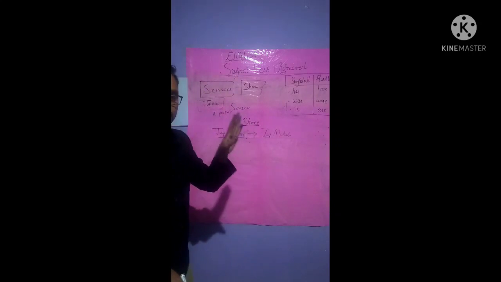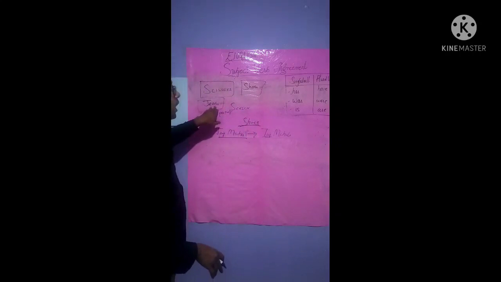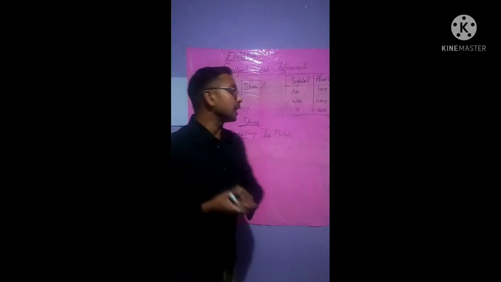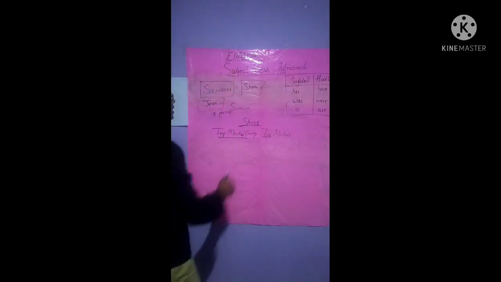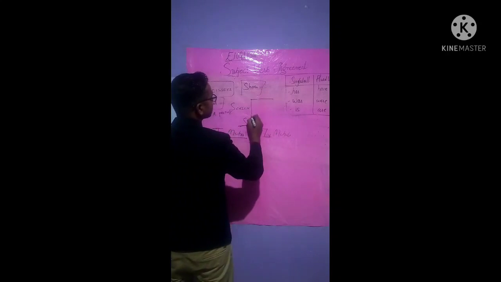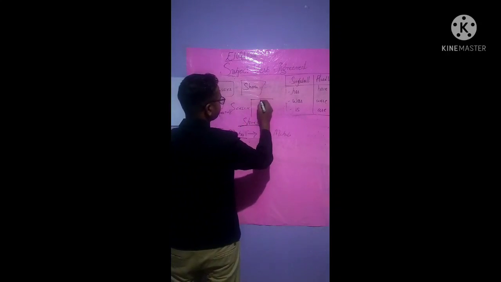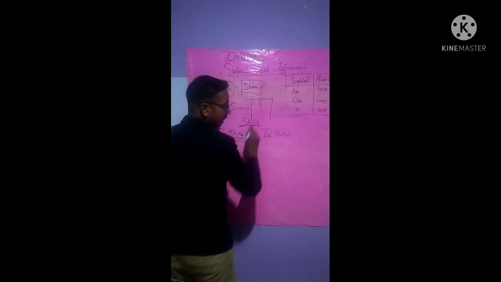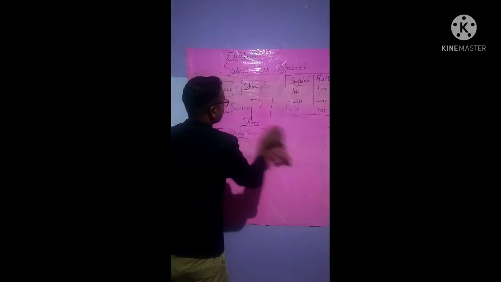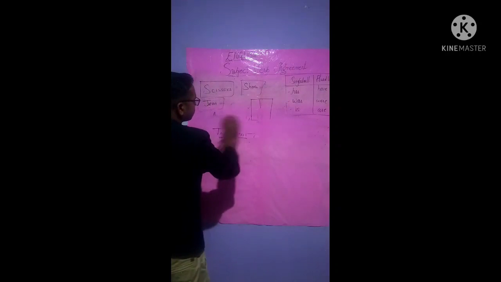Similarly, jeans. Why is jeans said as jeans? Why is it not said as jean? If we say jean, then it will be like this. I'm very bad at drawing, but I'll try for you all. All right.